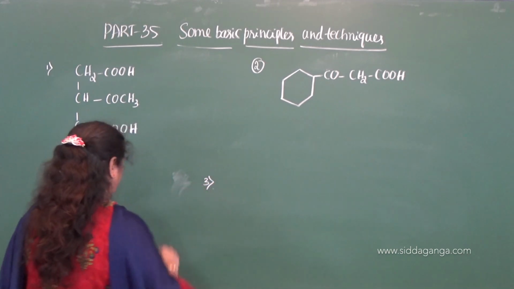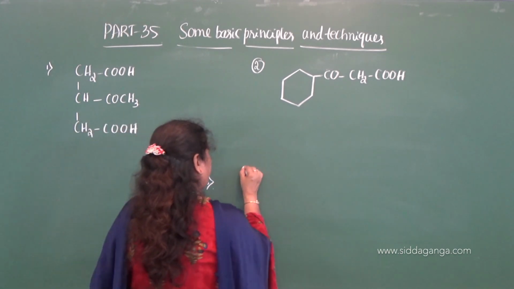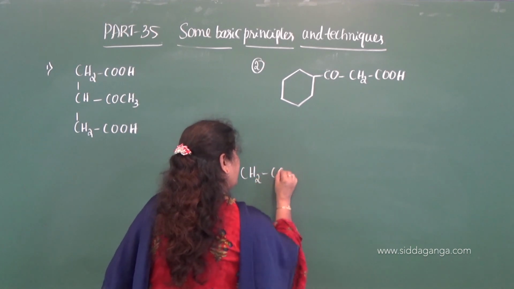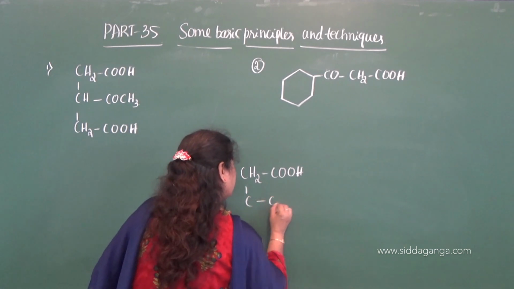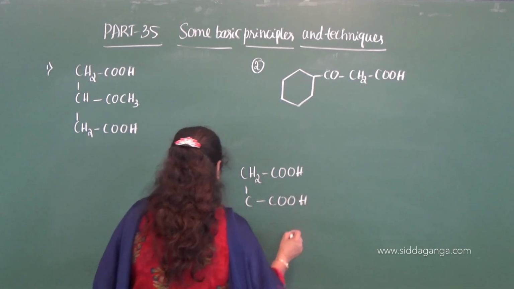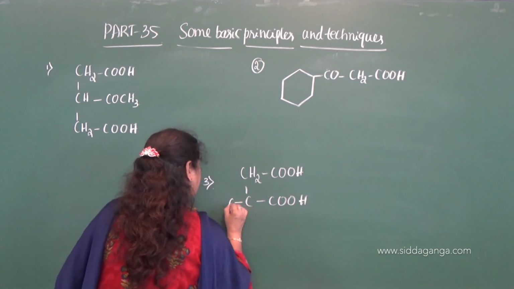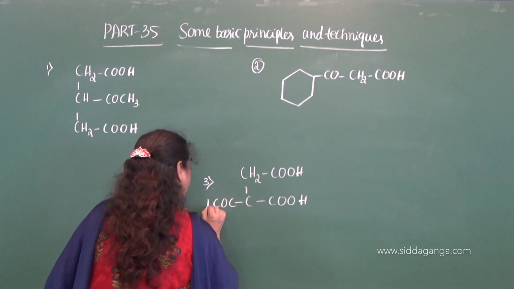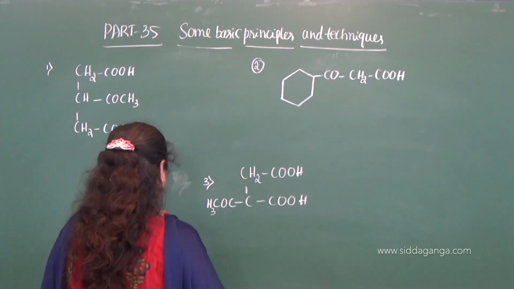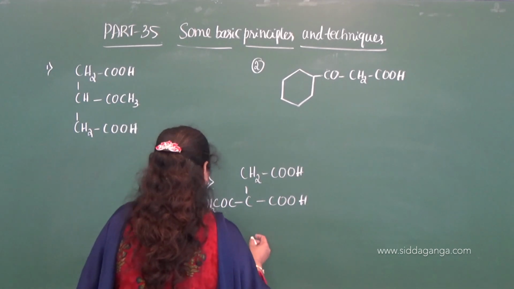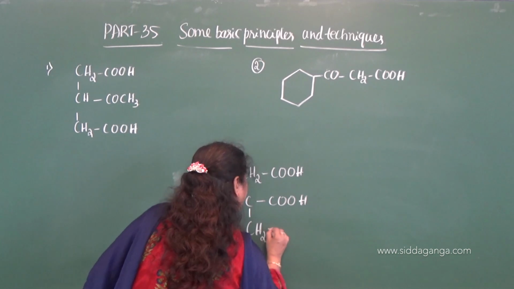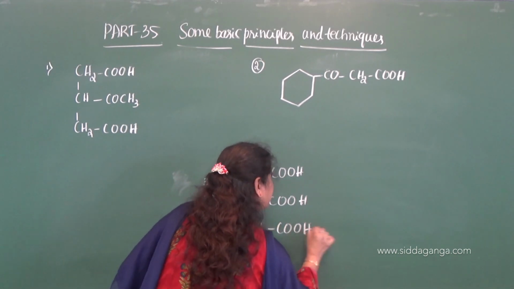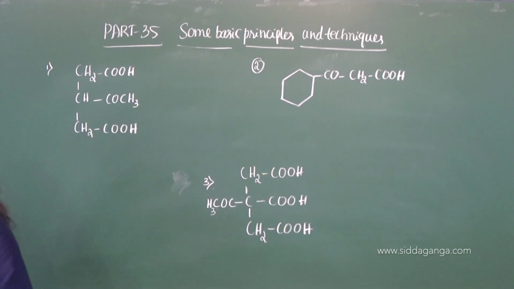The third one, CH2COOH, COOH, and here is COCH3, and here CH2COOH. So look at the examples that I have given.